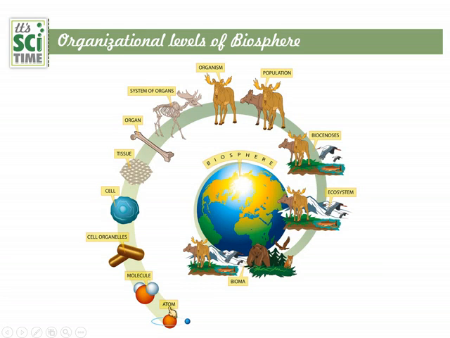So these are the organizational levels of a biosphere. But under the ecology part, under this lesson, we will learn the levels from here forward. That means the organisms to population, population to community, community to ecosystem, ecosystem to the biosphere. And those are the levels that we will discuss under this lesson. Now let's move on to the different levels here.